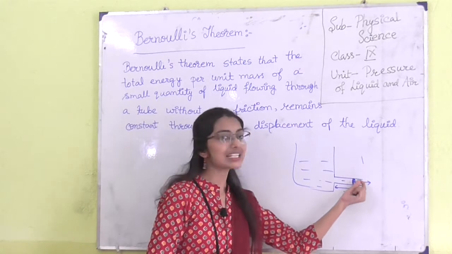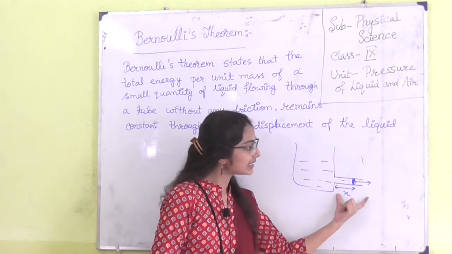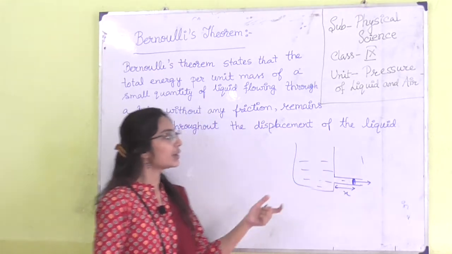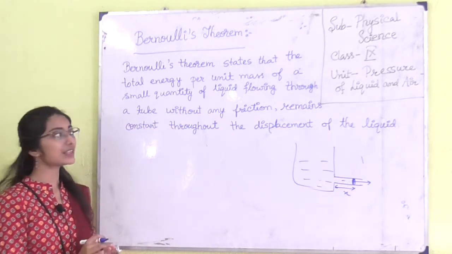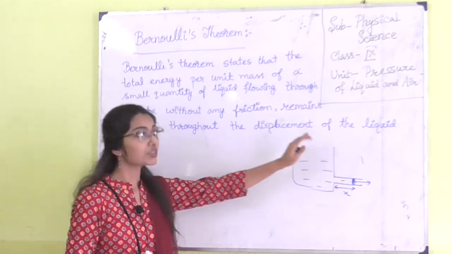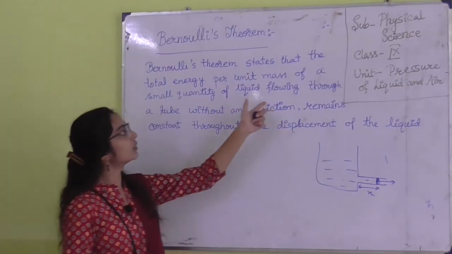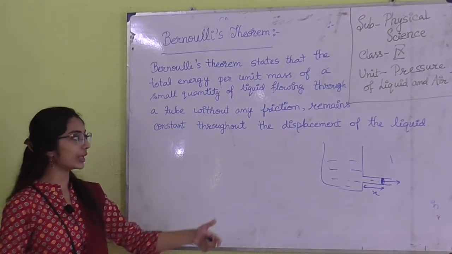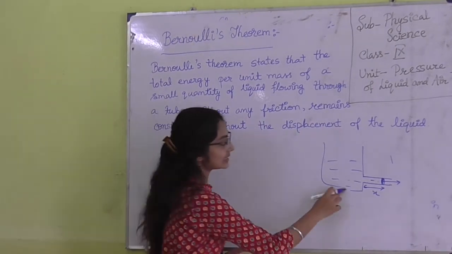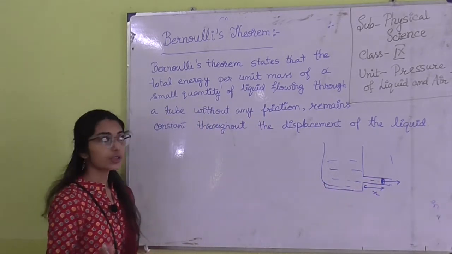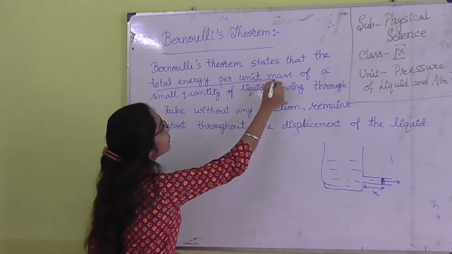If I turn it outside, then it will be increased, and if I push it inside, then it will be decreased. So basically we can change the displacement of the liquid in a small tube, and without any friction the liquid is flowing. But during this displacement, the total energy of the liquid per unit mass is constant.